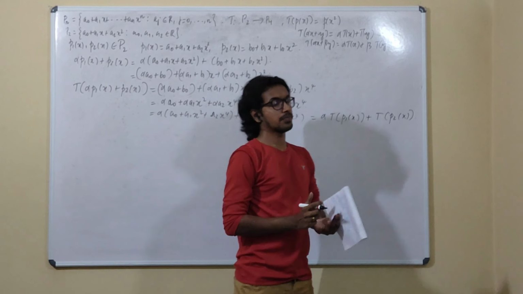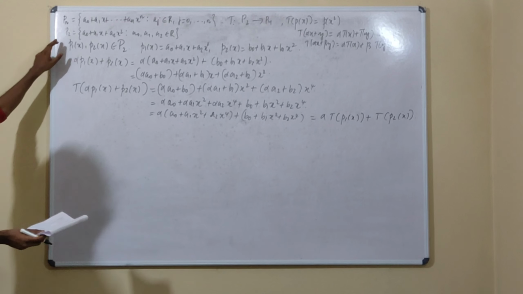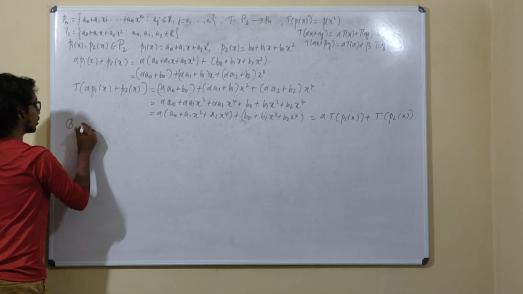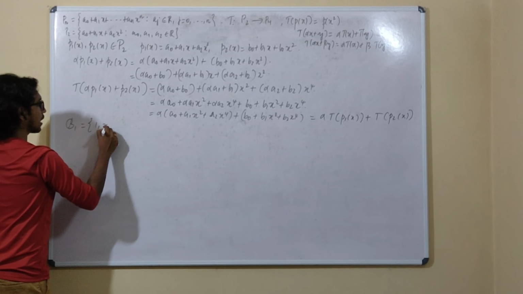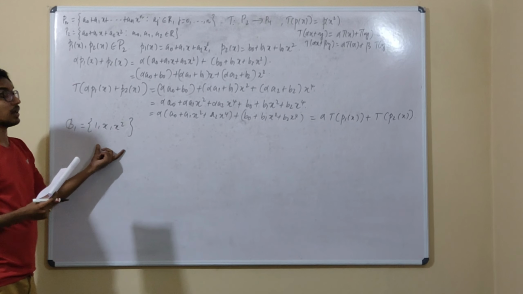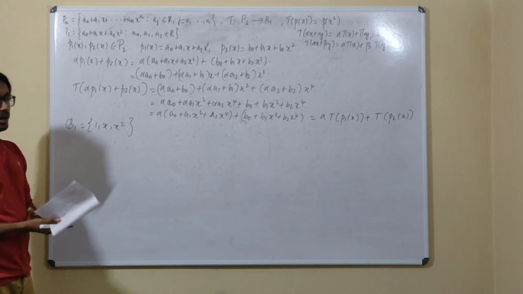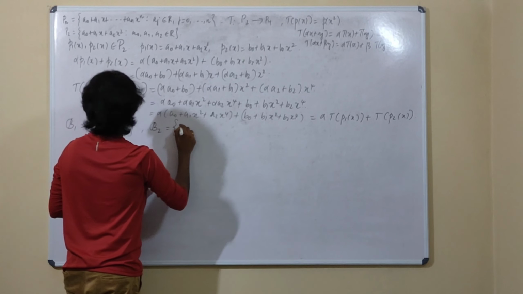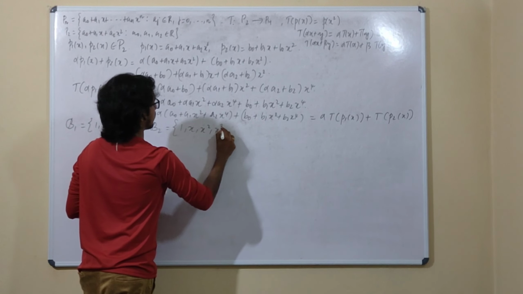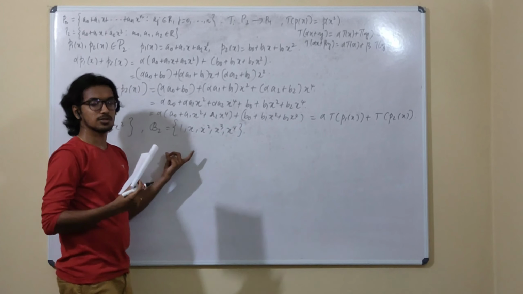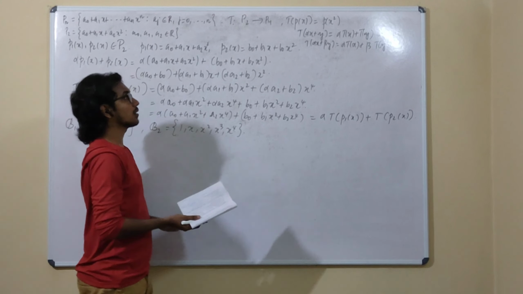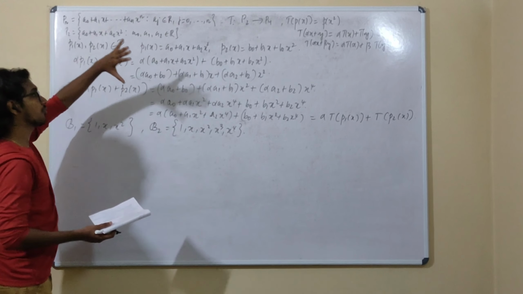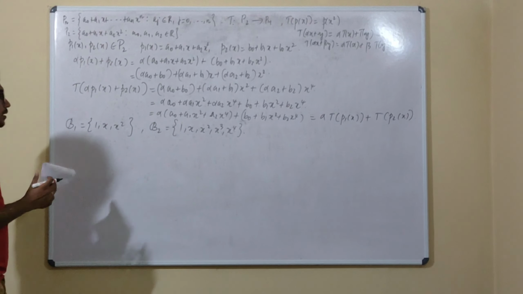Now we will have to check what is the dimension of the range, for which we are dealing with P2 and P4. So let us consider the basis B1, that is 1, x and x square. If you have these three entries, you are able to express all the elements of this P2. And B2 is 1, x, x square, x cube and x to the power 4. If you have this basis, you can write all the elements of the set P4. Hope you have got the idea of the form of the elements of P4.